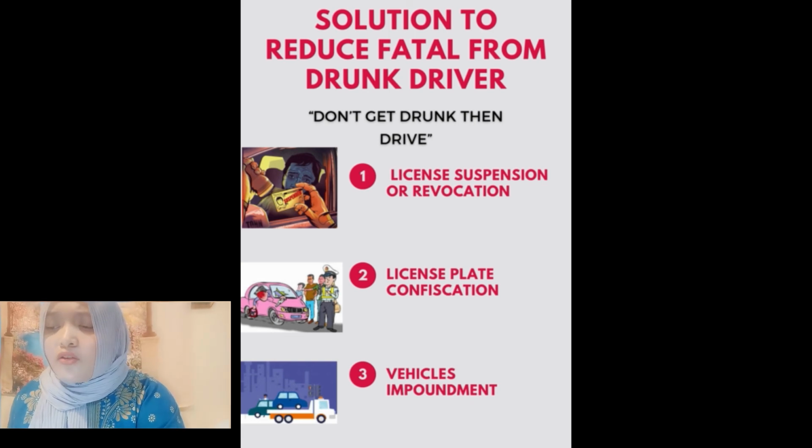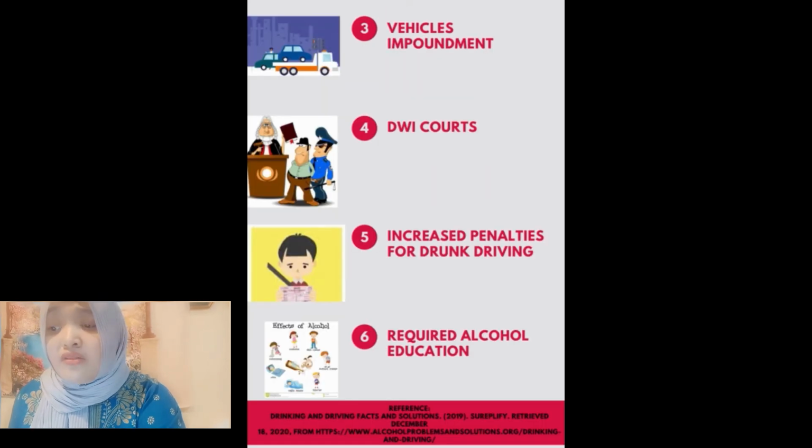So in spite of great progress, alcohol-impaired driving remains a serious problem. It tragically affects many victims and their families annually. Therefore, here are a few solutions we have come up with. We can suspend or revoke the driver's license. Next, we can also confiscate their vehicle license plate. And a vehicle impounding act could also bring awareness so they will think twice before driving after being drunk.